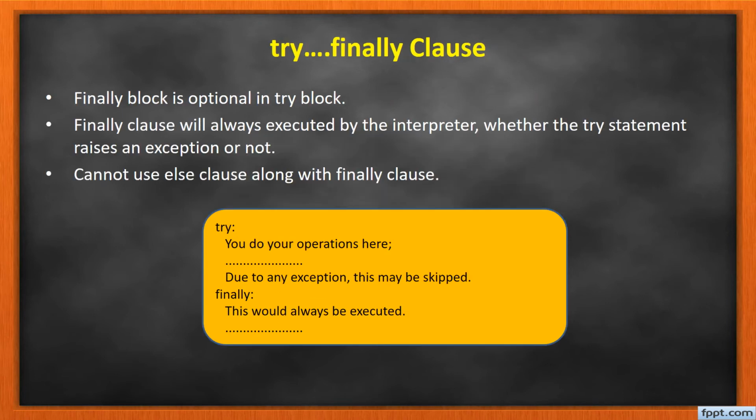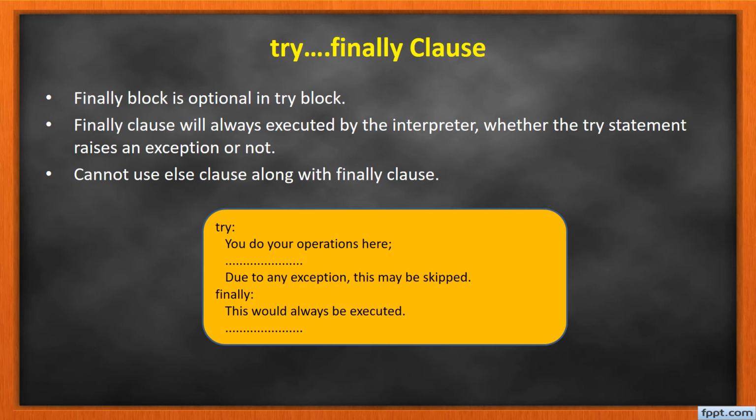The next one is the try finally clause. Here the finally block is optional in the try block statement. The finally clause will always be executed by the interpreter, whether the try statement raises an exception or not. We cannot use an else clause along with the finally clause. So whatever happens, whether an exception is raised or not, the finally block will be executed compulsorily.